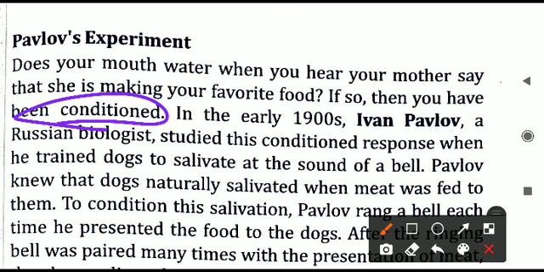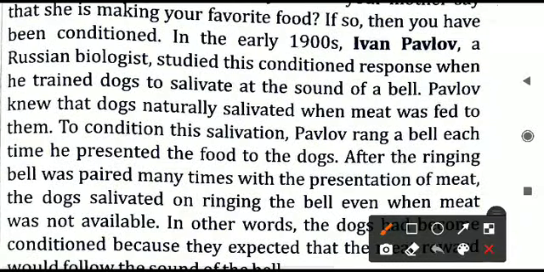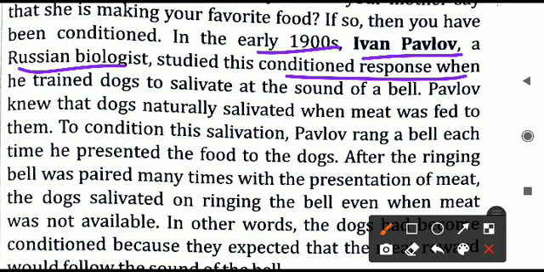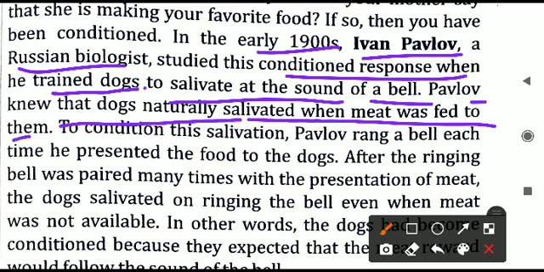This was proved experimentally in the early 1900s. Ivan Pavlov, a Russian biologist, studied this conditioned response. He trained the dogs to salivate at the sound of a bell, and Pavlov knew that naturally dogs salivated when meat was fed to them. To condition this saliva, Pavlov rang a bell each time he presented the food to the dogs.